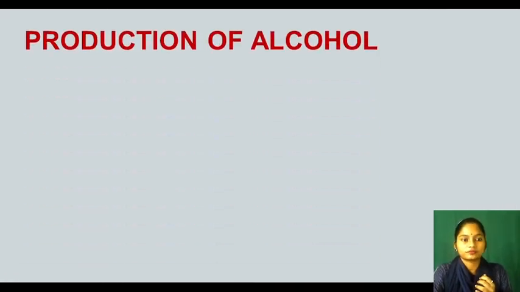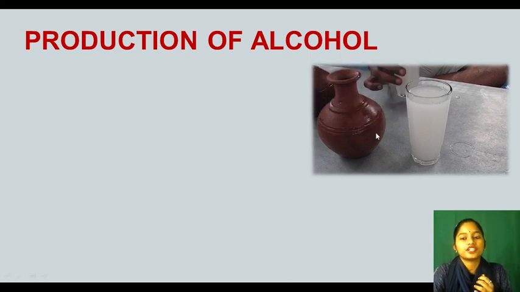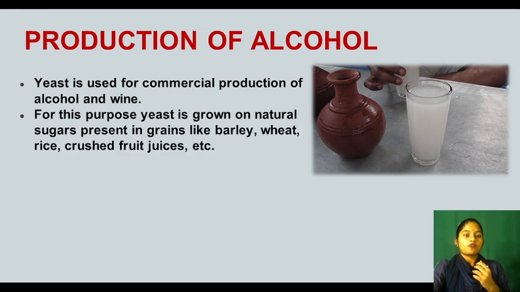Now see, production of alcohol. See, this is a traditional drink called toddy. Yeast is used for commercial production of alcohol and wine. Alcohol, wine, beer, vodka are made from these microorganisms, yeast. For this purpose, yeast is grown. How is alcohol made? How is the production of alcohol done? For this purpose, yeast is grown where?